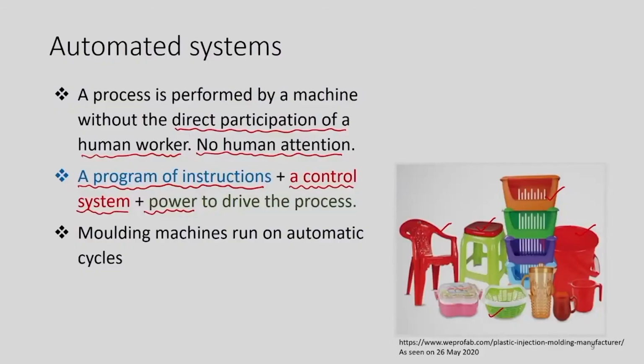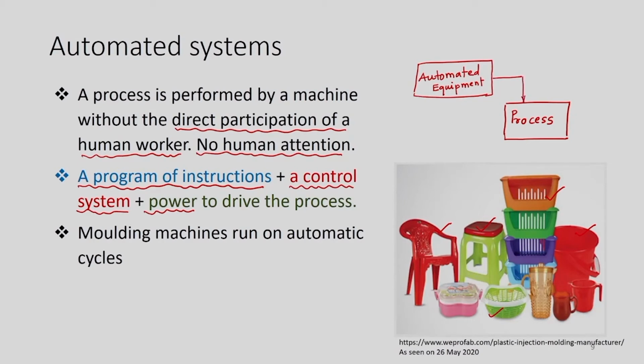In a block diagram we can draw the automated system as a process, and this process has an automated machine. I will write equipment, it is a more appropriate word. An automated equipment may be a processing equipment, an assembly equipment, or an inspection equipment.